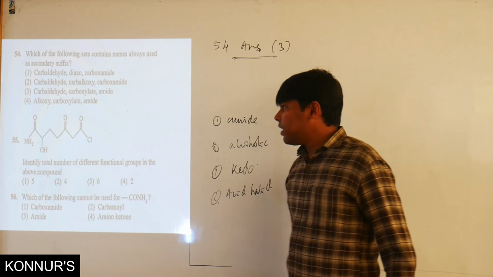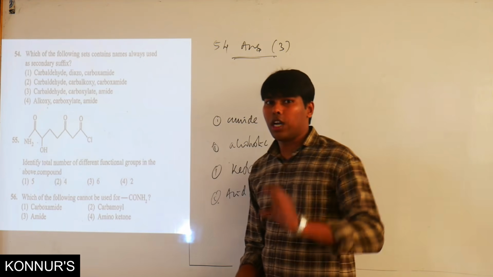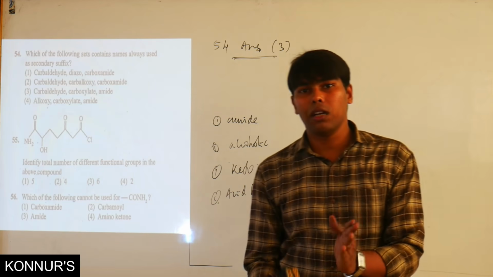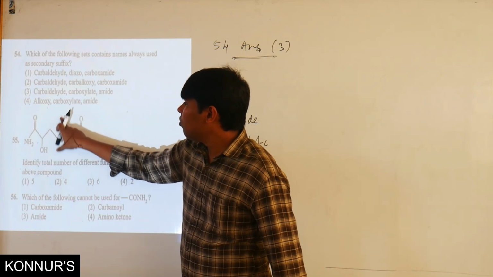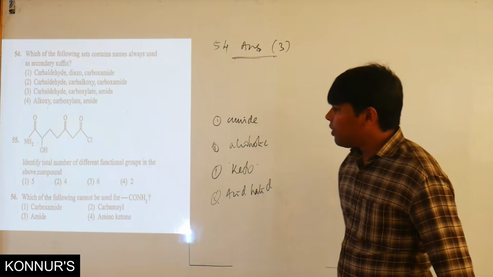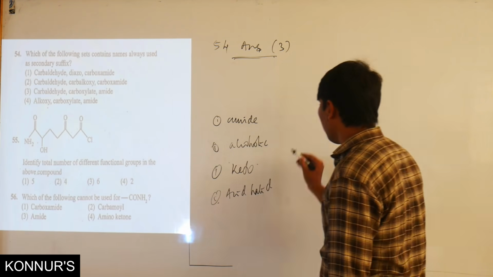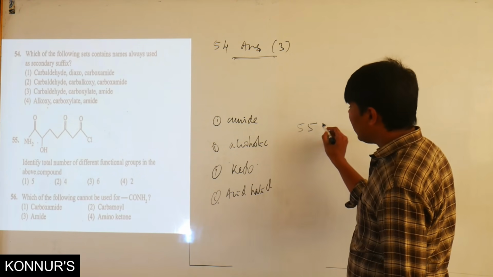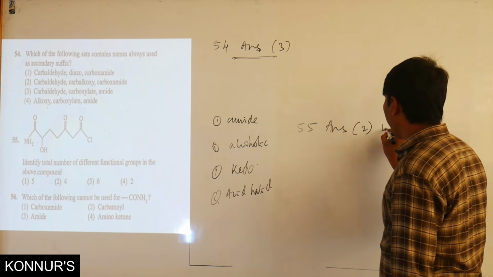People may look at it like this also: this is the ketonic group and this is the amide group. It is not like that. The ketonic group bound to NH2 becomes the amide group. So the whole is 1, 2, 3 and 4. So 4 functional groups are there, that is option 2. So for 55, the answer will be the second option, 4.